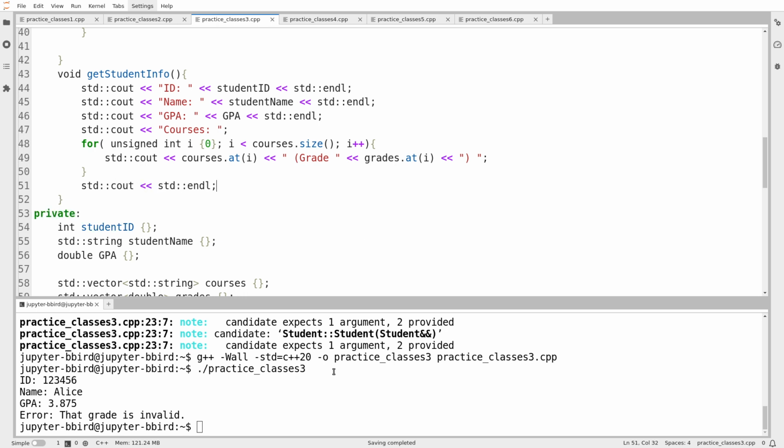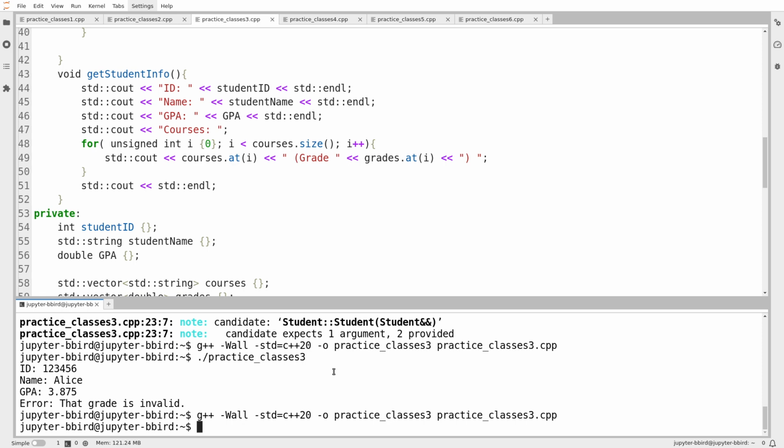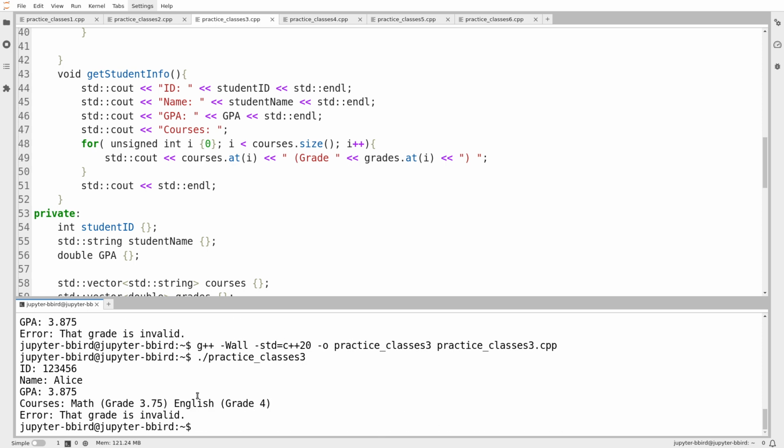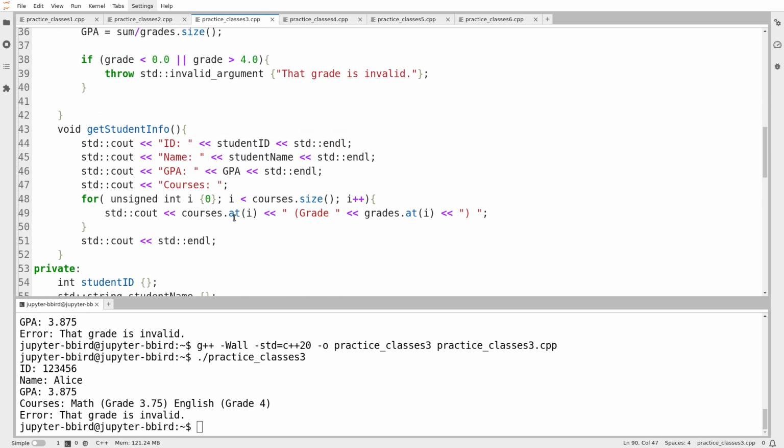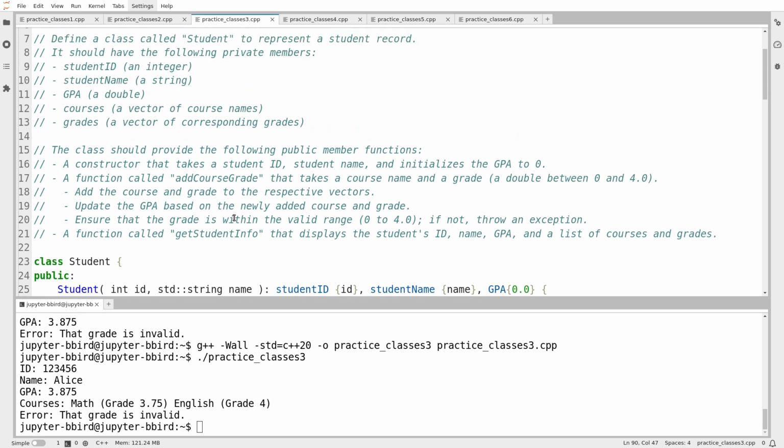Here we go. We'll try that. All right, so we've got Alice, took math with grade 3.75, also took English with grade 4. I might want to manipulate this to give me decimal places. Okay, I think I'm done the exercise. I've implemented the specifications. So that's the end of the exercise and the end of the video as far as writing code is concerned. I now have a bunch of stuff to say about this exercise.